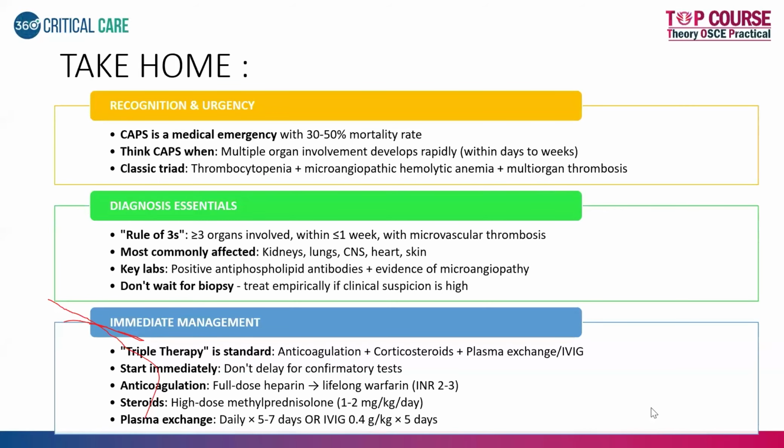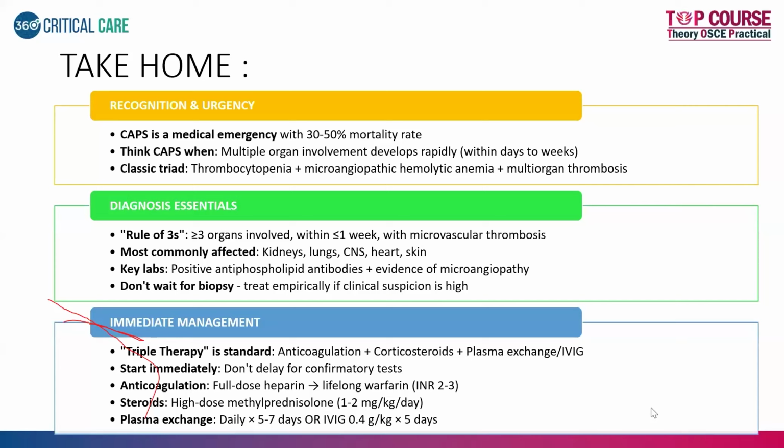The take-home points for this patient case would be: it's a medical emergency with a high mortality rate. When there are unexplained events on your admission and you think that this patient has an immunological event, think about this patient having developed catastrophic APLA. The classic triad which the patient presents with is thrombocytopenia, hemolytic anemia, and multi-organ thrombosis. Remember this classic triad. Earlier on I forgot to mention this triad, but please remember the classic triad is the one which will start triggering you to look for these things: thrombocytopenia, hemolytic anemia, multi-organ thrombosis.